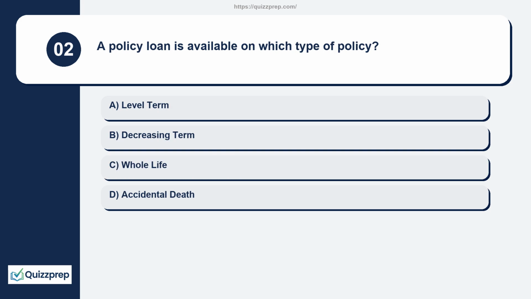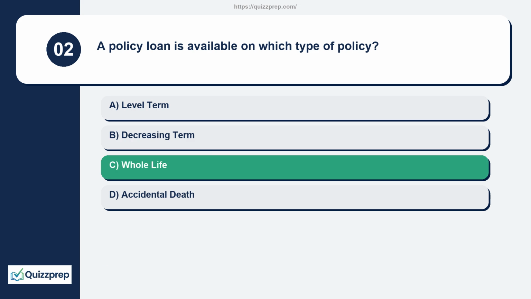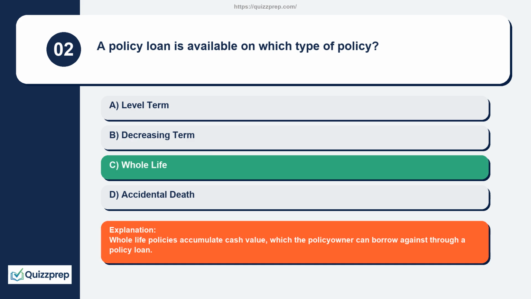Question 2. A policy loan is available on which type of policy? Level term, decreasing term, whole life, accidental death. Whole life policies accumulate cash value, which the policy owner can borrow against through a policy loan.